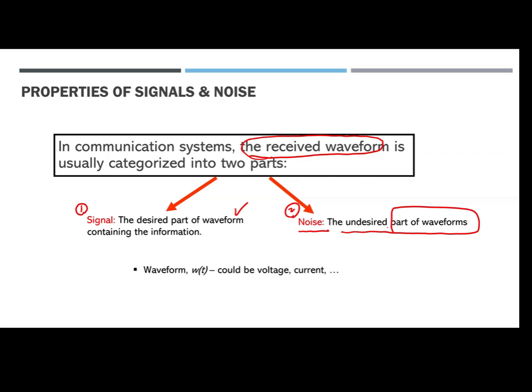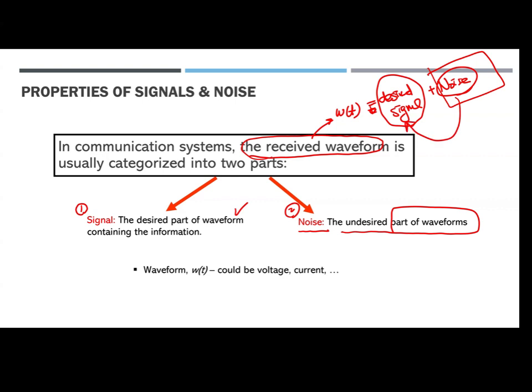Okay, and the received waveform we're going to write as w(t). That was sometimes the desired signal that includes the information, together with the noise. So finally we're going to reject or remove the noise and successfully reconstruct the original transmitted signal. That is what you want to do.